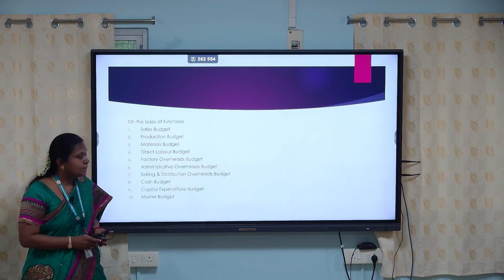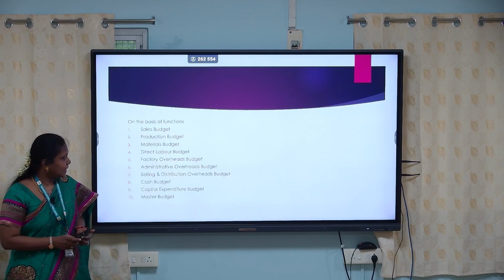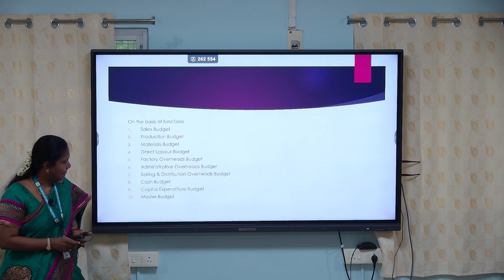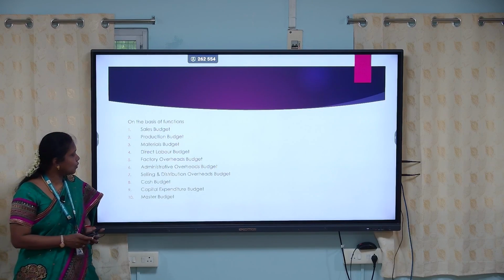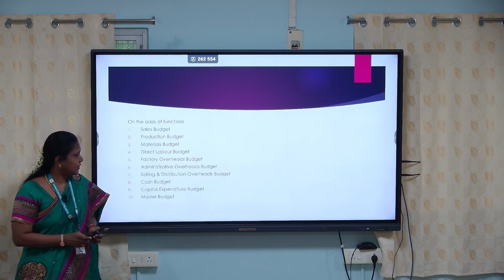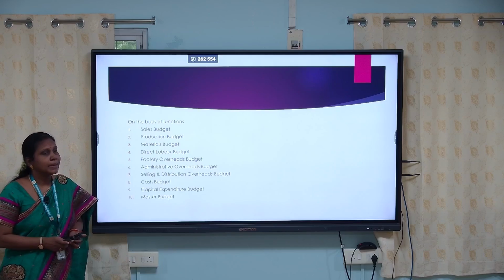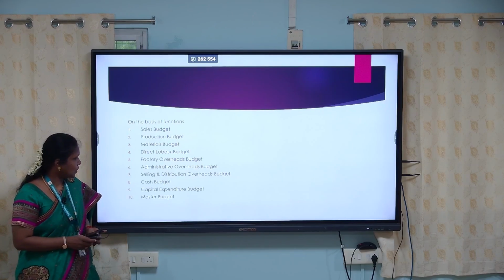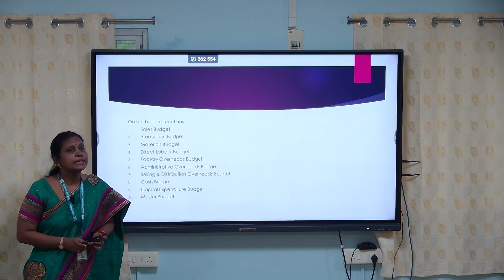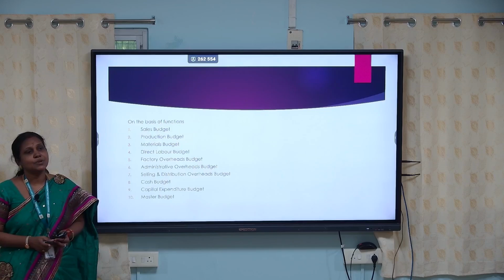Cash budget depicts a picture of receipts and payments of the cash expenses and income during a particular budget period, and it also shows the format in which it can be prepared. It can either be prepared in the form of receipts and payments, or income and expenditure, or P&L and balance sheet. Capital expenditure budget deals with the amount of expenditure that is to be incurred for purchase of fixed assets.